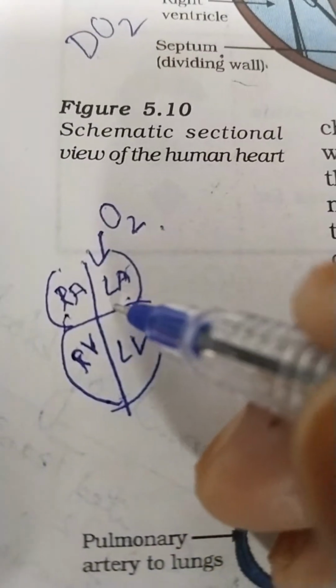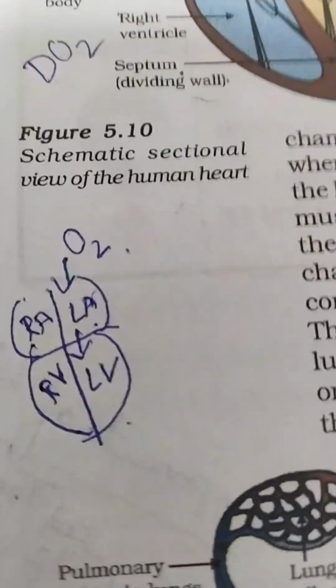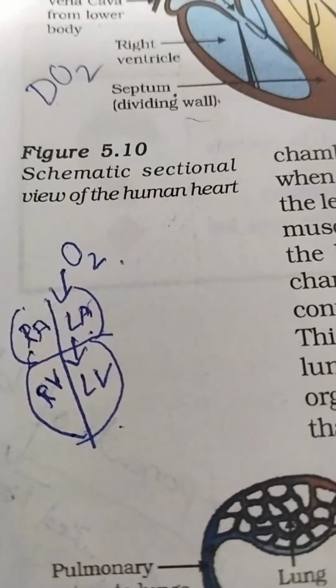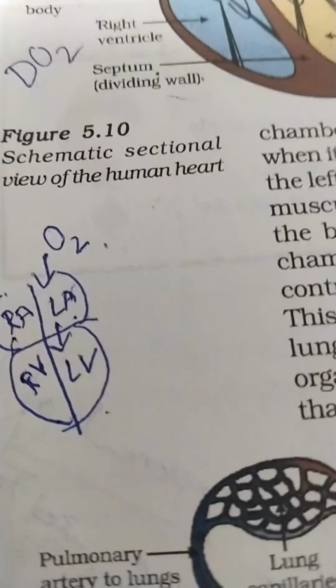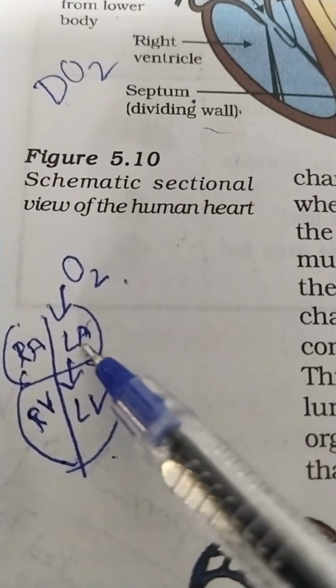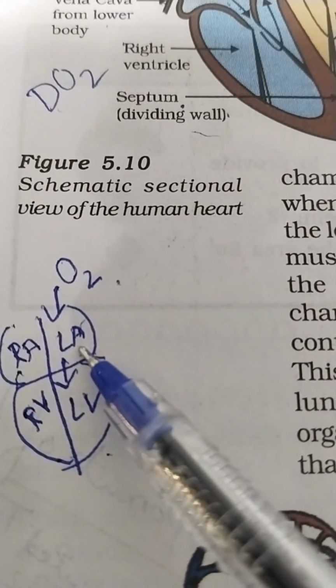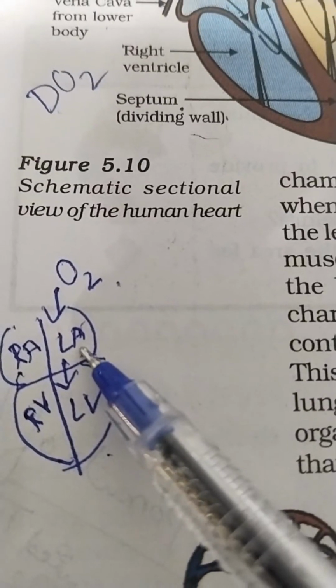Then it passes to the left ventricle. When it is collecting the blood, it is in the relaxed state. Which one? The left atrium.